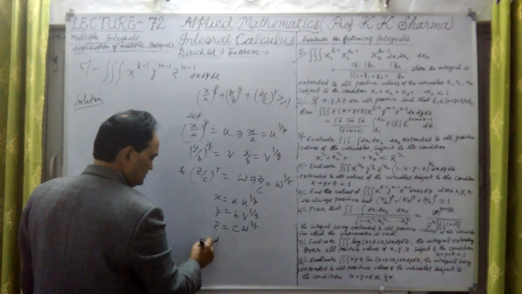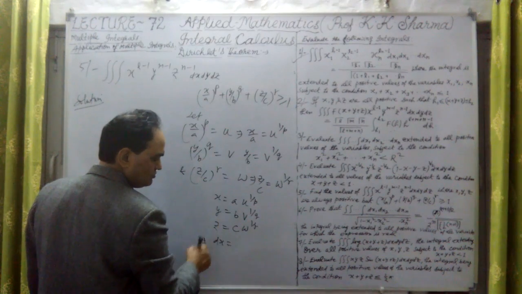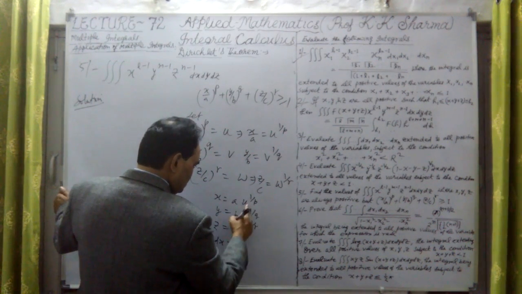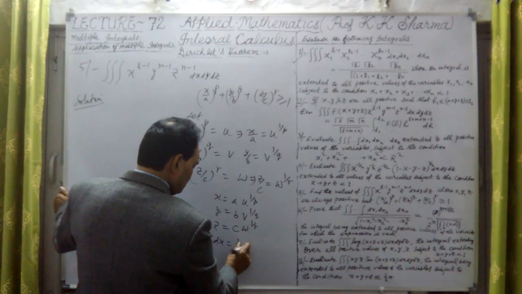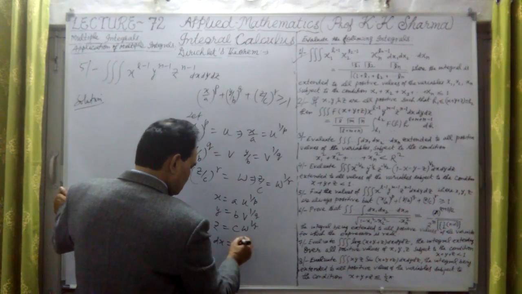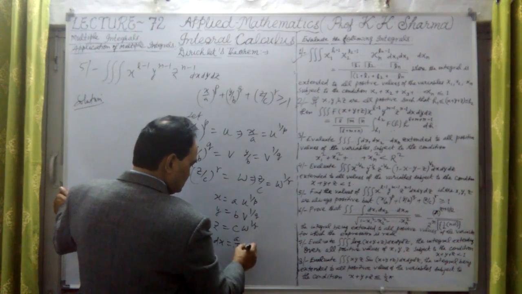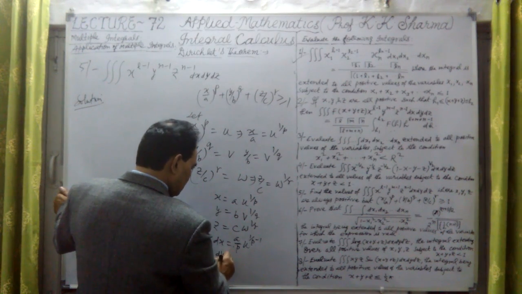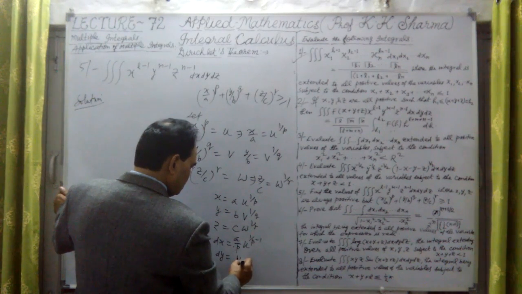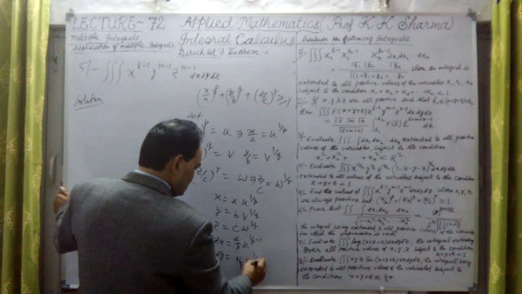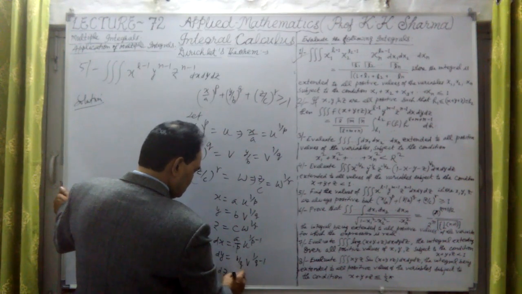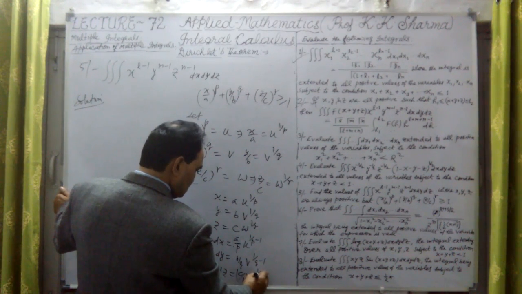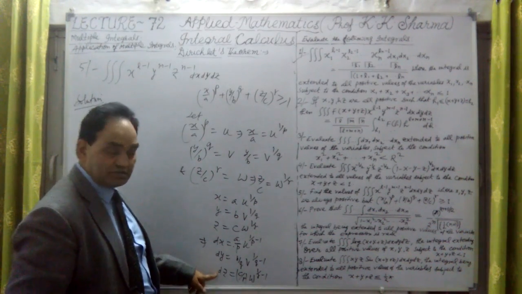Differentiating them with respect to u, v, w, we get dx equal to a upon p, u raised to the power 1 upon p minus 1, dy equal to b upon q, v raised to the power 1 upon q minus 1, and dz equal to c upon r into w raised to the power 1 upon r minus 1. These are the values of dx, dy, dz.